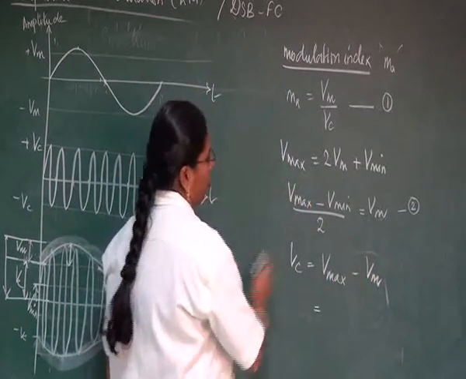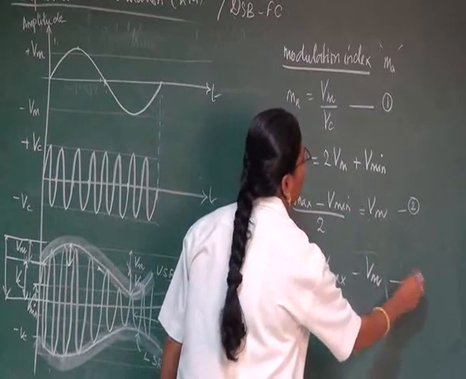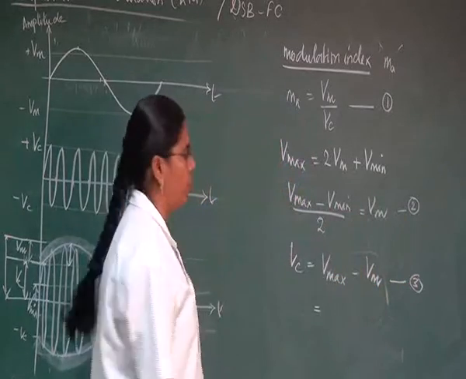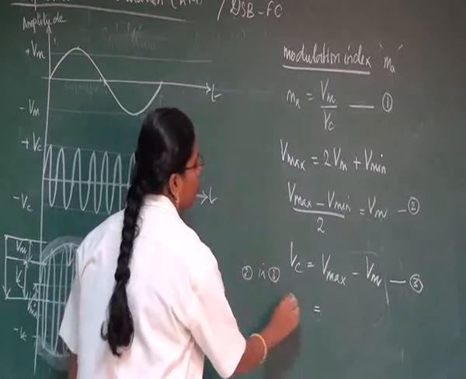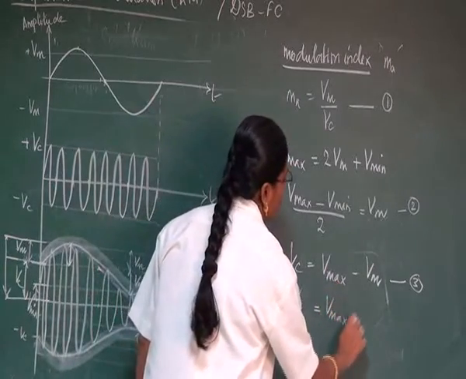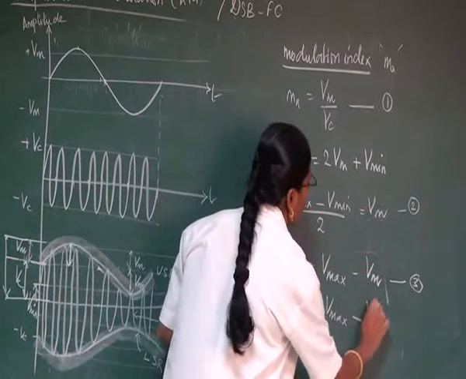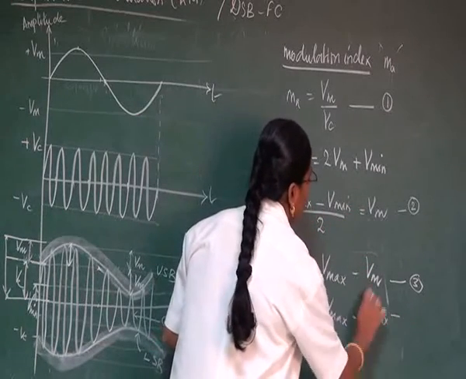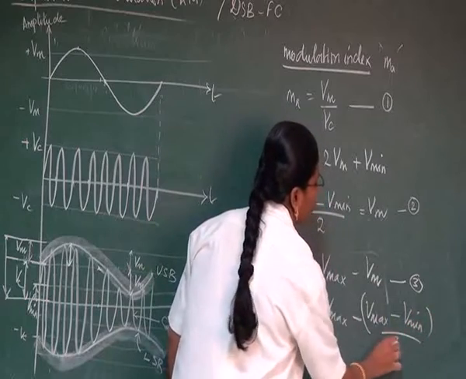We know the equation for Vm, which is our second equation. So substitute our second equation in the third equation, so that Vc will be equal to Vmax minus, instead of Vm, substitute the equation Vmax minus Vmin divided by 2.